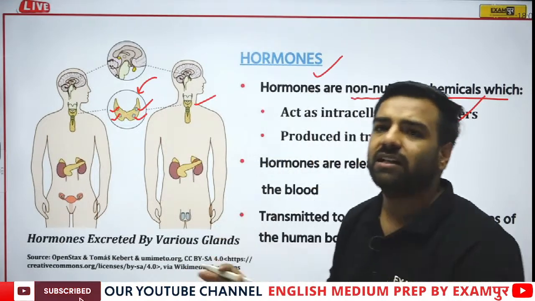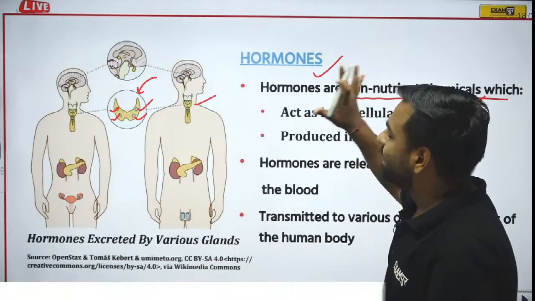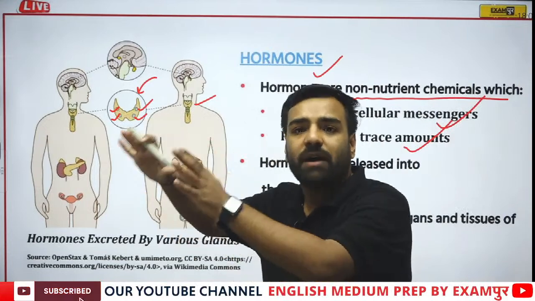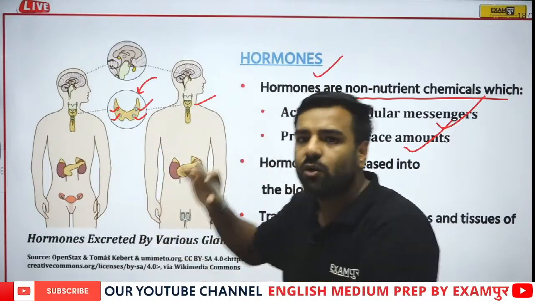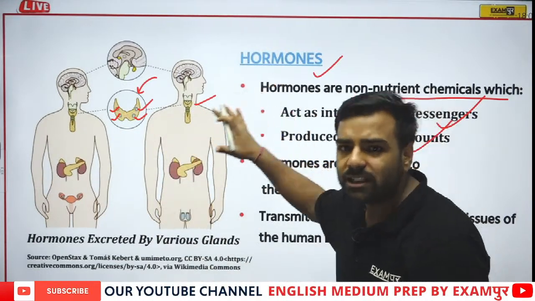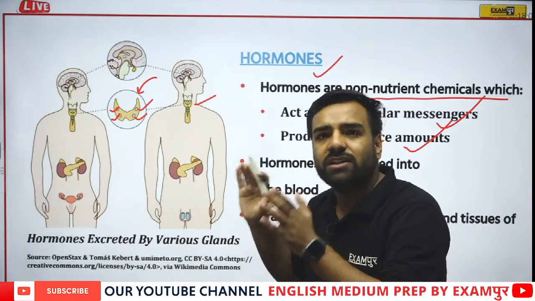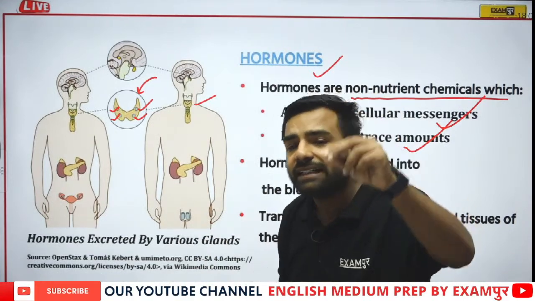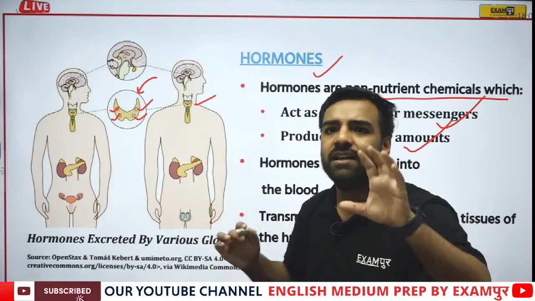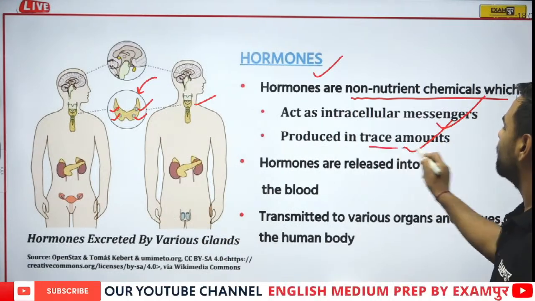So what we have discussed till now, Sudesh, we have said that glands are those particular parts in our body from which hormones are secreted, and these hormones are actually non-nutrient chemicals which are doing what? They are acting as intracellular messengers, and they are produced in trace amounts.